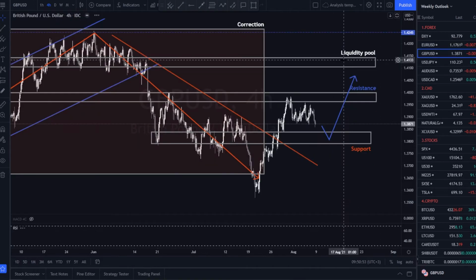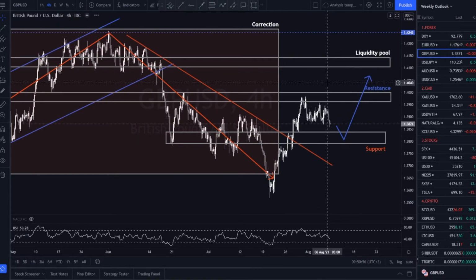Moving on to Pound USD. The Bank of England has kept monetary policy unchanged, but a less hawkish tone than expected has left the pound lacking a meaningful bounce. Last week, as we pointed out in our previous analysis, the pair continued the bearish correction from the resistance level. In the coming week, we expect a bullish move to start from the support area that we highlighted on the chart. Our first target will be a break of the resistance level.